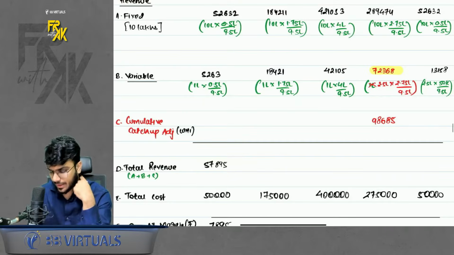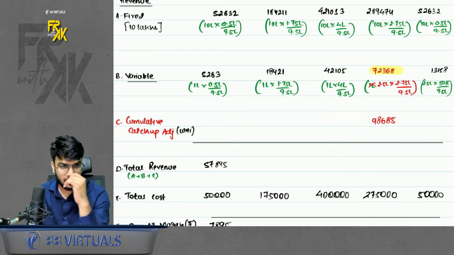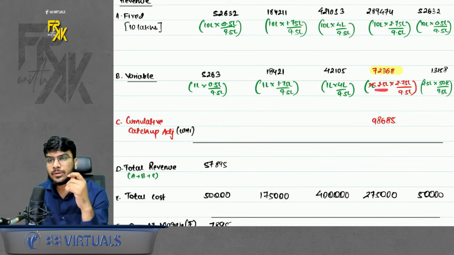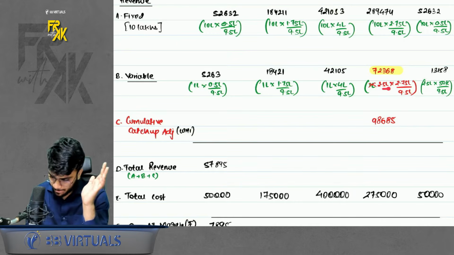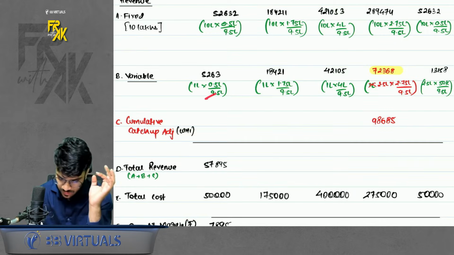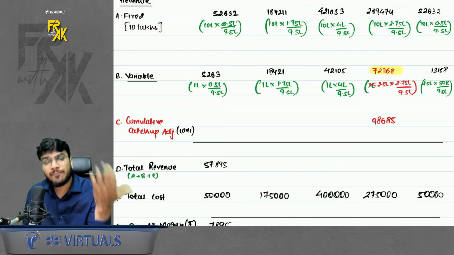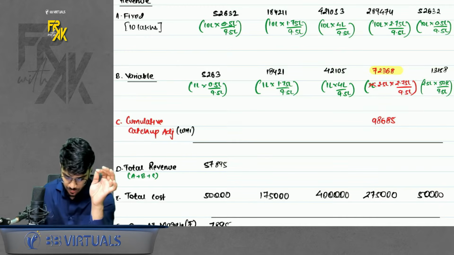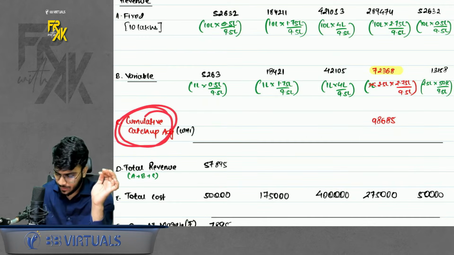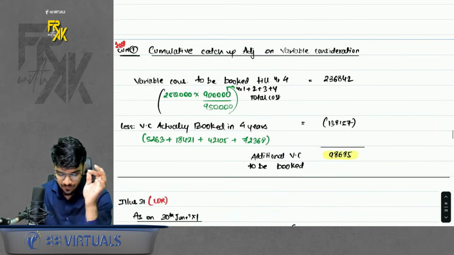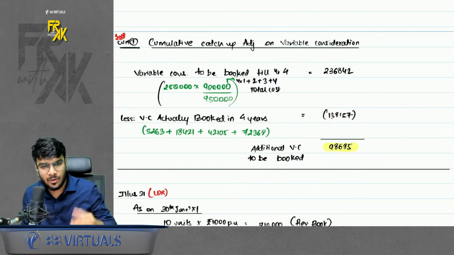So the standard says, if now your estimate changes, so in the 4th year, you will book the revenue on variable consideration as per 2.5 lakhs. That is fine. But can I say on the first 3 years also, you should have booked as per 2.5 lakhs? So you have to do a cumulative catch-up adjustment in year number 4. How will you do it? A simple working note. If you are able to prepare this working note, your solution is done.